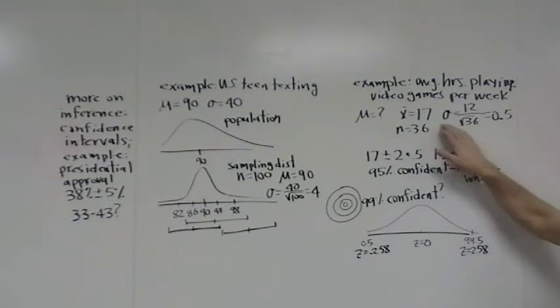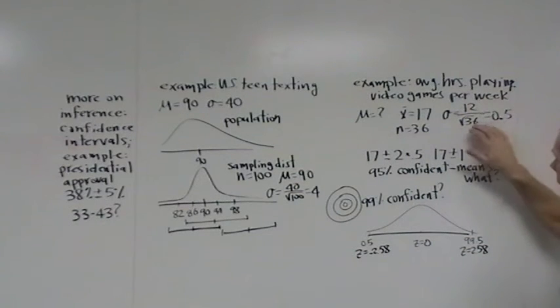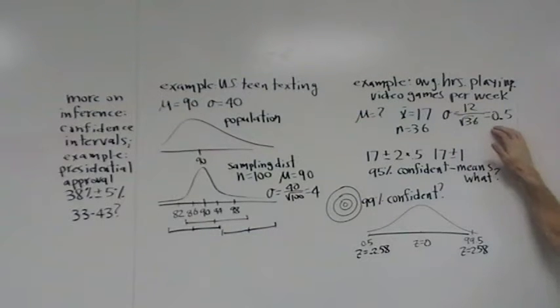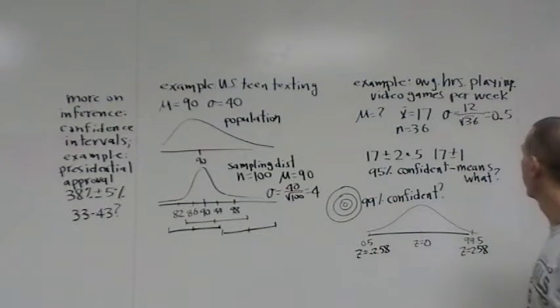But if I want to know the standard deviation of the sampling distribution, I can, like we normally do, take the standard deviation of the population and divide it by the square root of the sample size, and I get a smaller number. And it reminds us that sampling distributions are much less variable than the populations themselves.